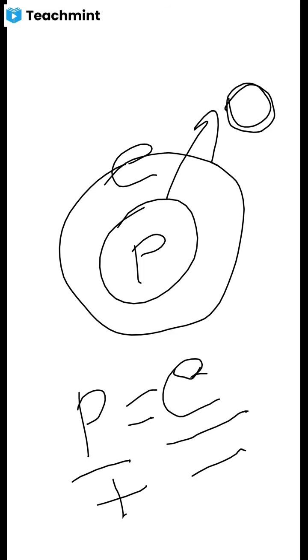Right. So now the number of protons and the number of electrons are equal and the atom is said to be electrically neutral.